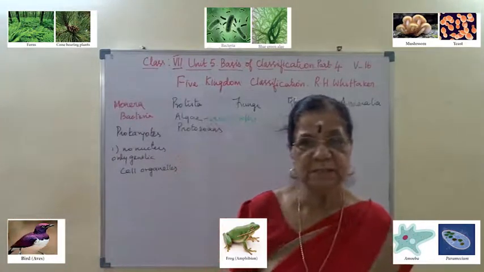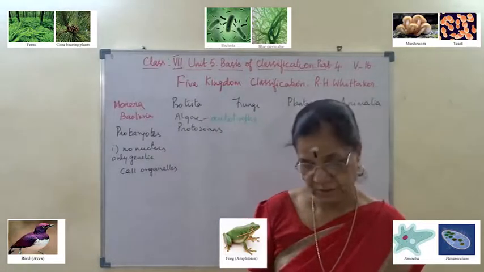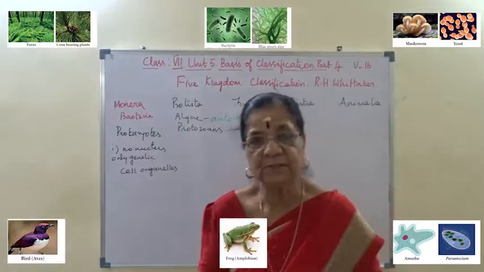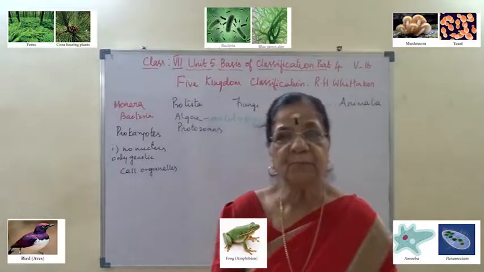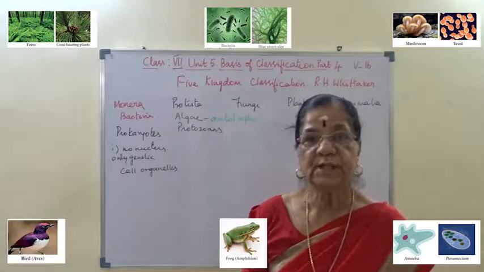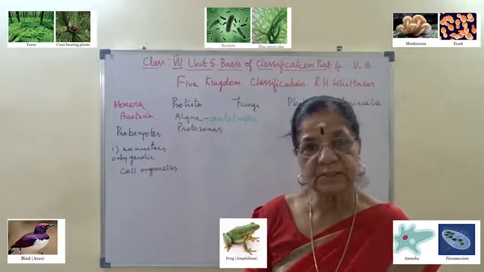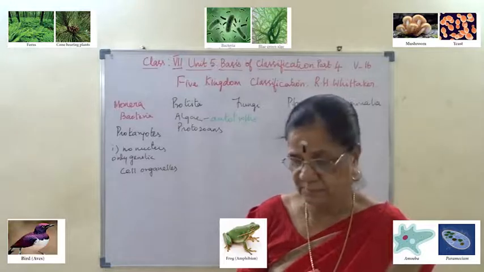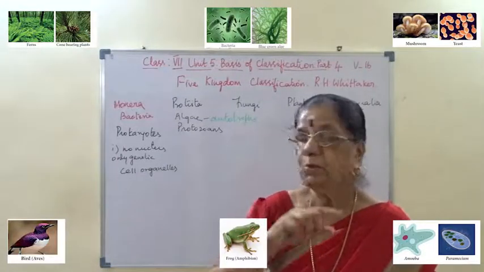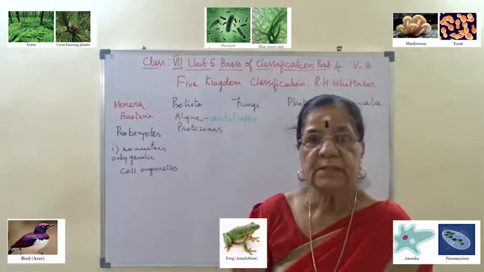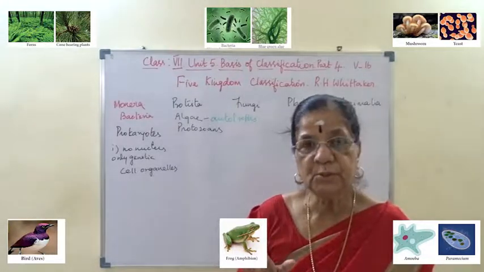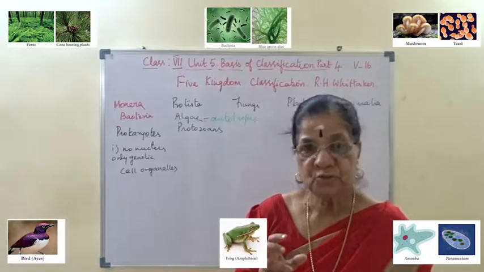There are very small points in our book, right? So kingdom Protista includes unicellular and very few multicellular eukaryotes. Eukaryotes, what did I say? It has a well-defined nucleus. The nucleus has an outer nuclear membrane, inner to that nucleoplasm, which has the nucleolus and chromosomes.